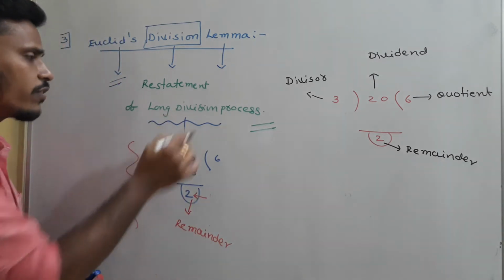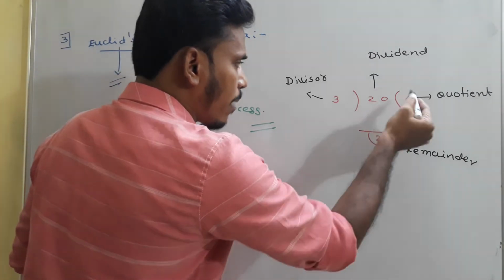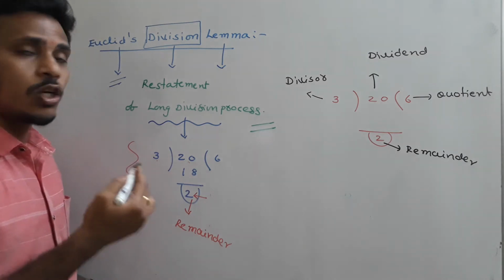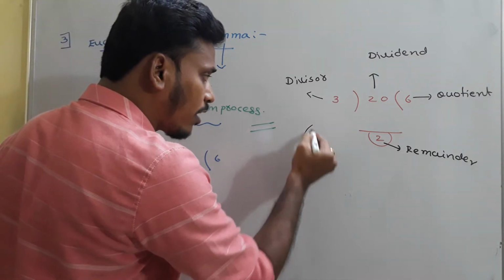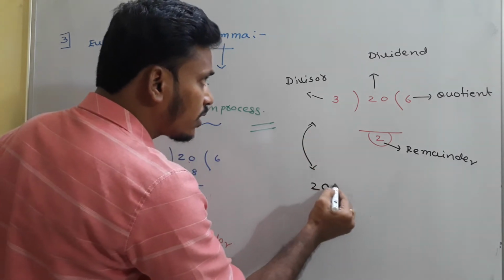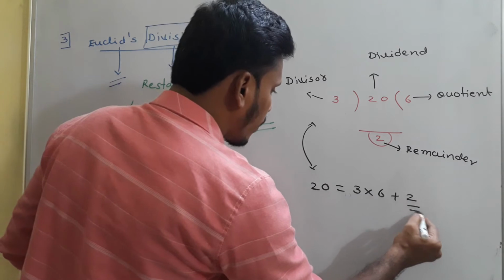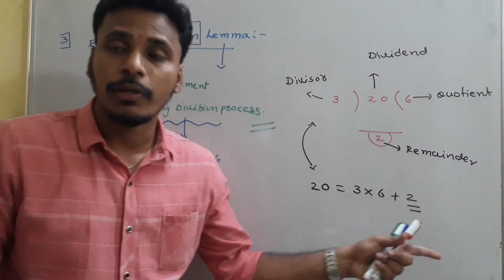So this is division as we know, okay? 20 when divided by 3 leaves 2 as remainder and 6 as quotient. 6 is quotient, 20 is dividend, 3 is divisor and 2 is remainder. And we can rewrite this division like this: 20 is equal to 3 into 6 plus 2. Is it right? And the 2 is the remainder because further distribution is not possible.